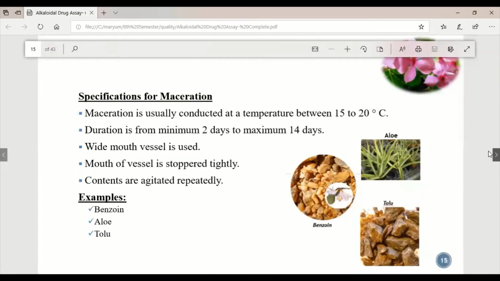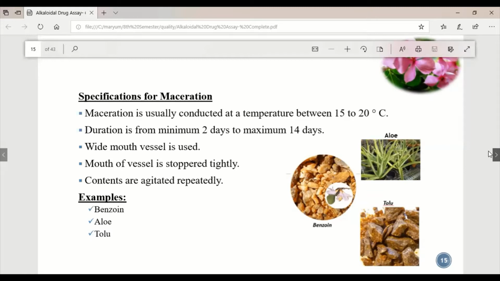So these are basically the specifications for maceration: how we will macerate, what the temperature will be, and how many days we will macerate the drug in the menstruum. Maceration is usually conducted at room temperature, which is 15 to 20 degrees centigrade, for a minimum of 2 days and a maximum of 14 days.